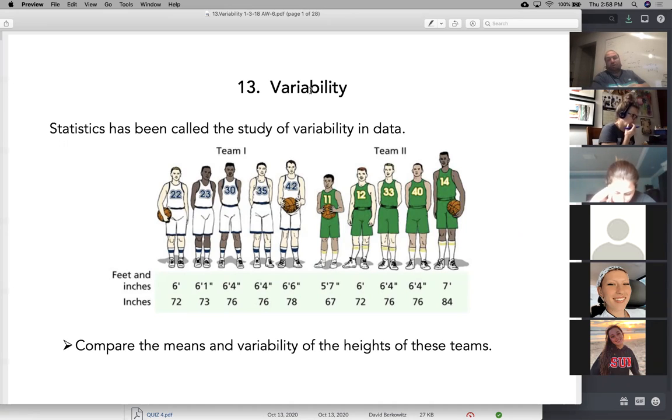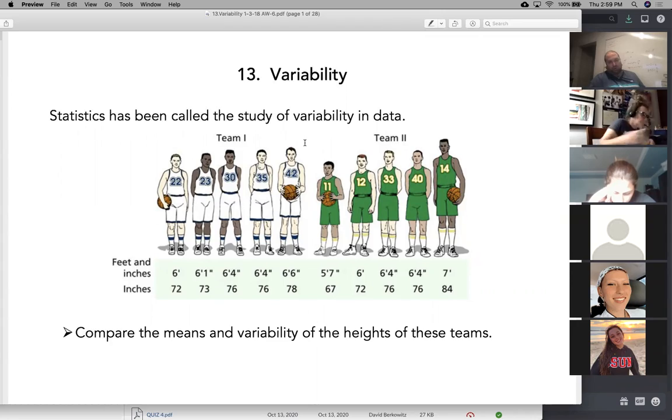The last one was the range. The actual range, the biggest minus the smallest. Never use it. Range is horrible. Range is bad. We don't use the range.